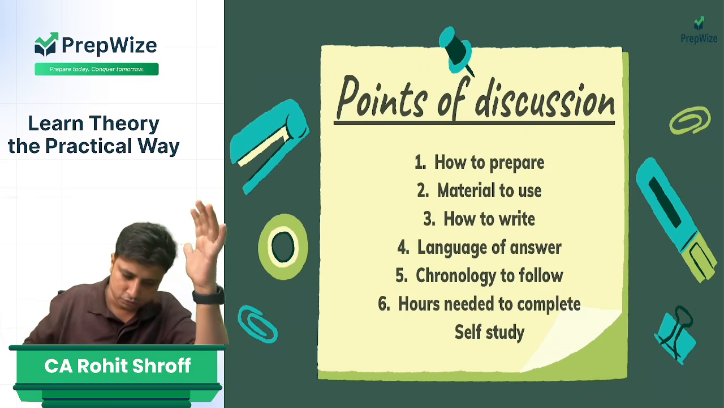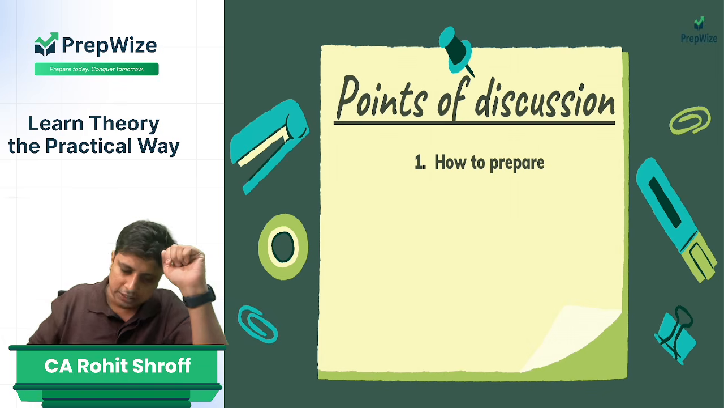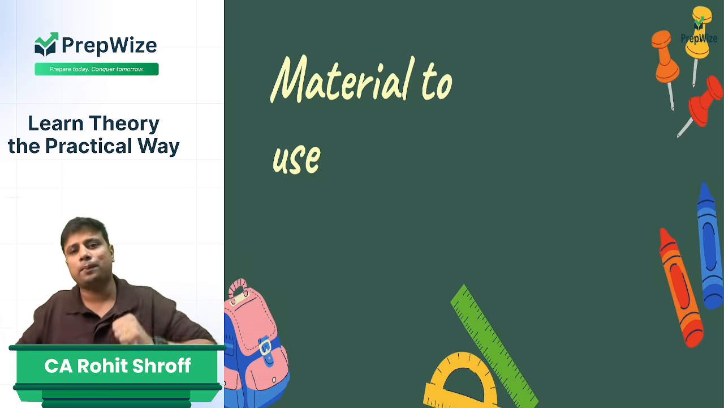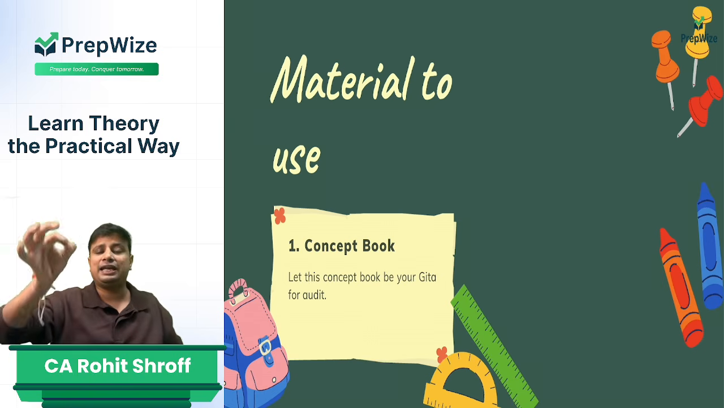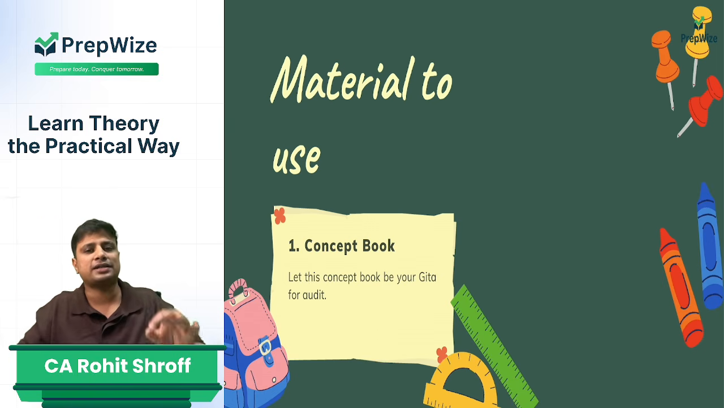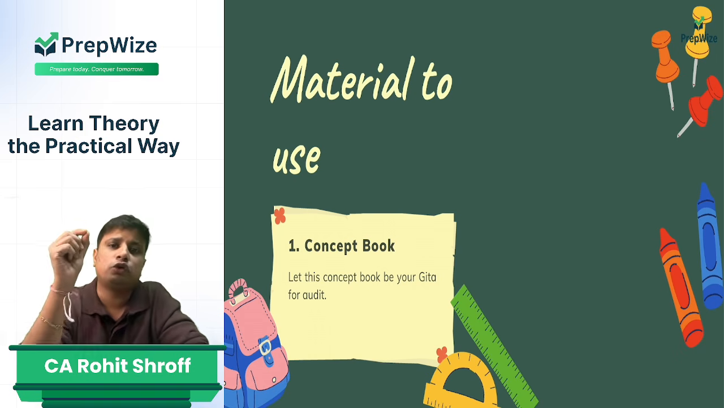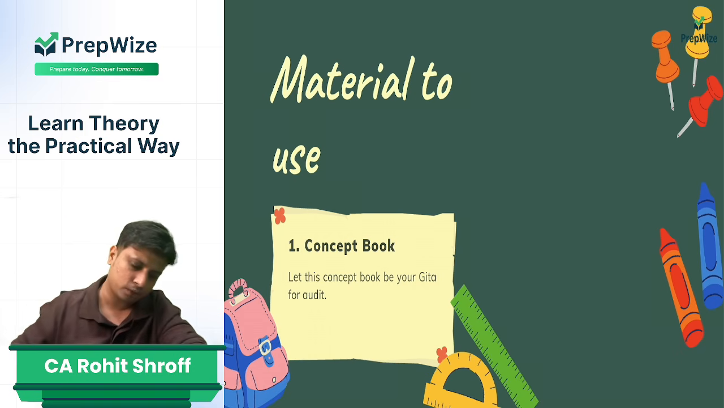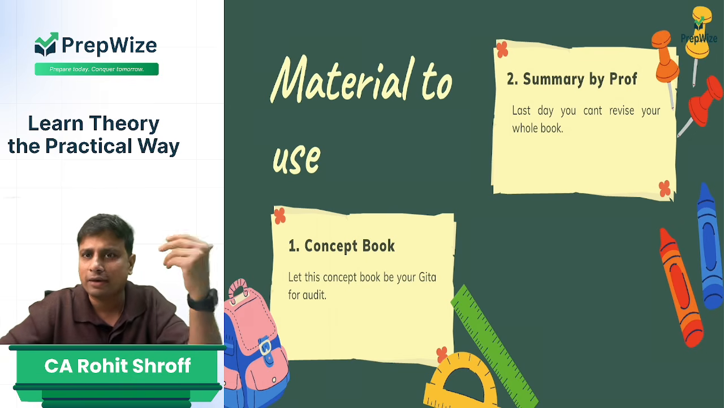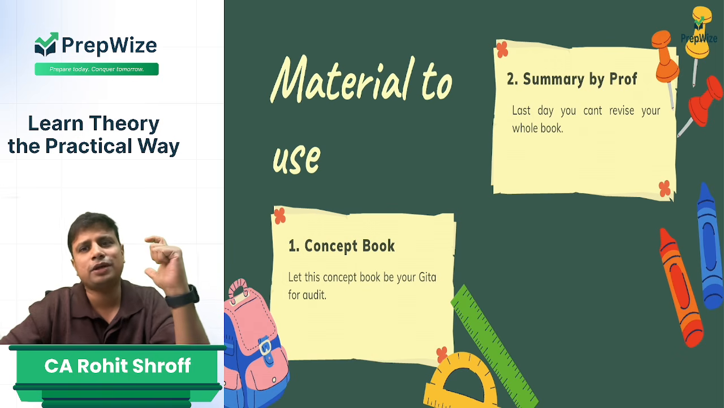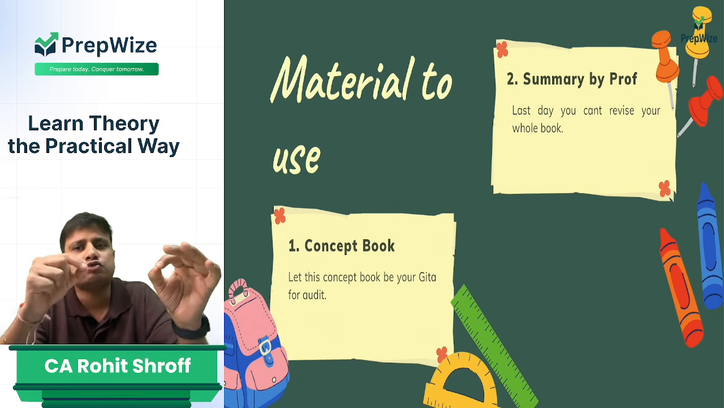Now, with this we have understood how to prepare. Now, what material is to be used? For material, you must always have a concept book which is a detailed book, which is not very summarized. This is going to be a Gita, this is going to be a Bible. You need to focus on your main concept book. But along with that, every professor will give you summary notes. In case you do not have, again, you can reach out to us. You should have summary notes which can help you for re-revising the concept also on the last 1.5 day.